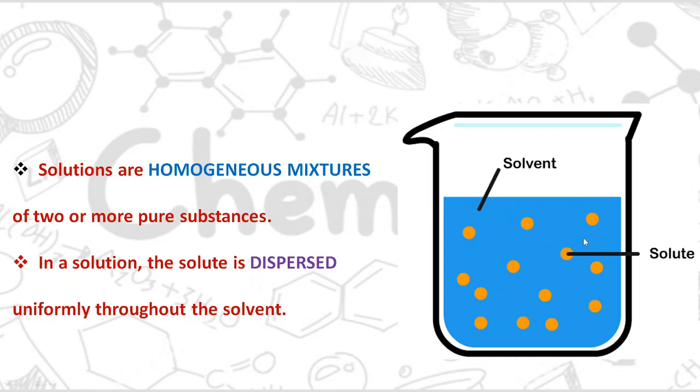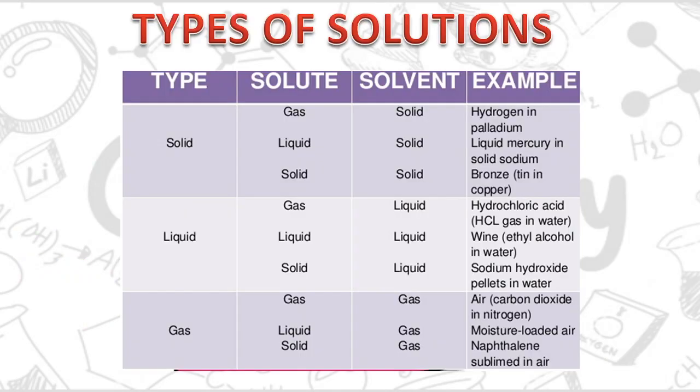Solvent and solute are both of a single quantity, meaning the solvent is not a mixture, and the solute is also not a mixture. Only two quantities will be there. That is why in this chapter we will be dealing only with binary solutions. Now moving ahead, these are the different types of solutions.